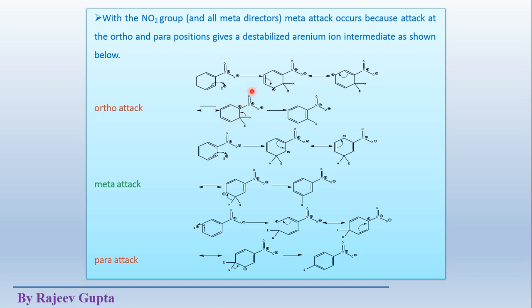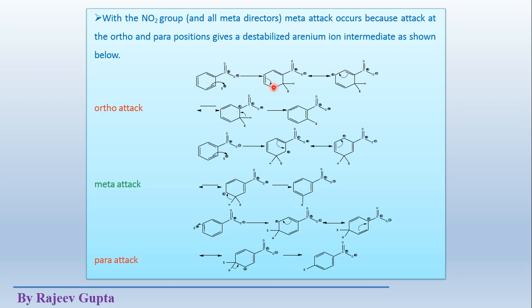In this nitrobenzene, the benzene is monosubstituted, and that substituent is the nitro group. So the incoming electrophile is E here. If this electrophile E attacks on the ortho position, the positive charge comes on the meta position relative to this nitro group.